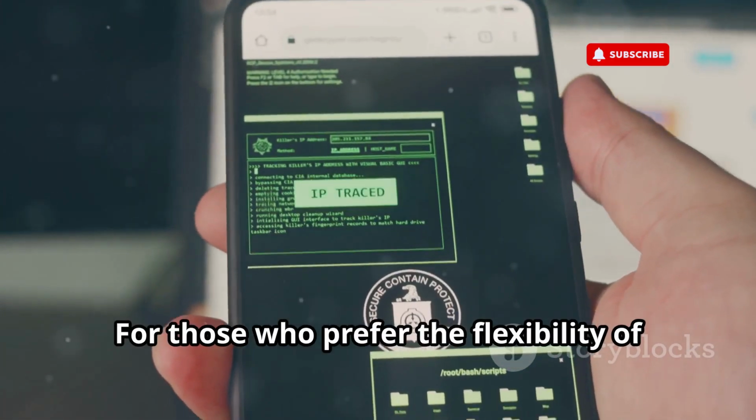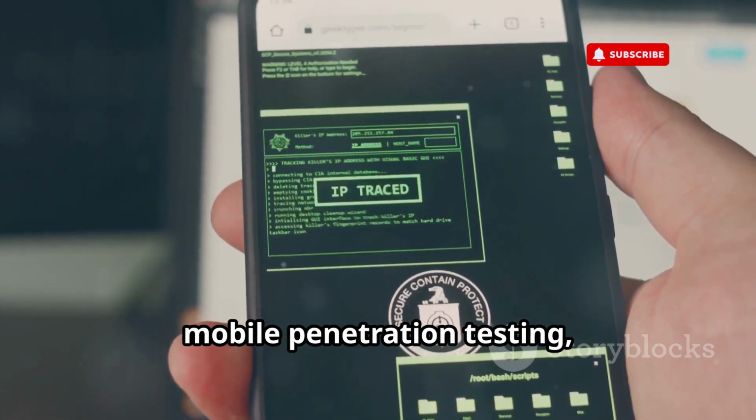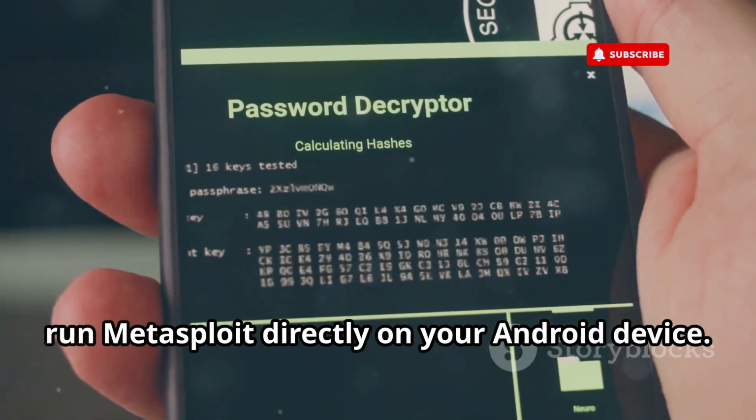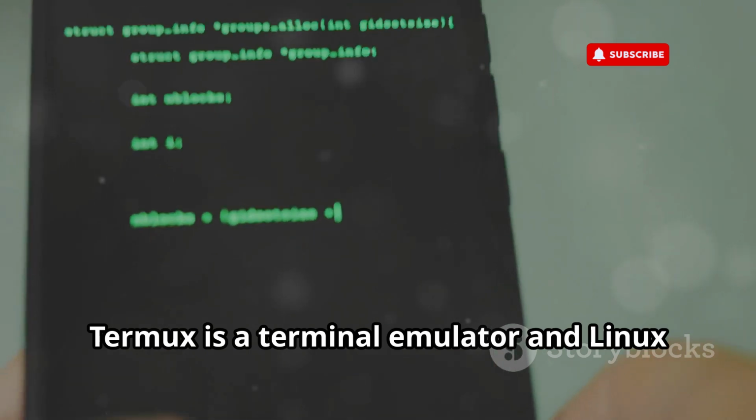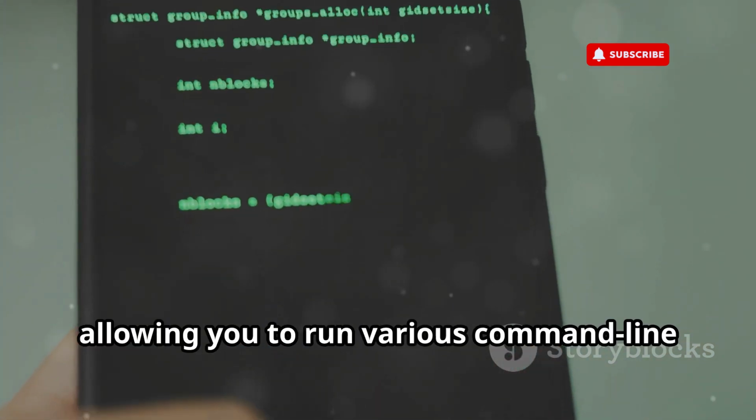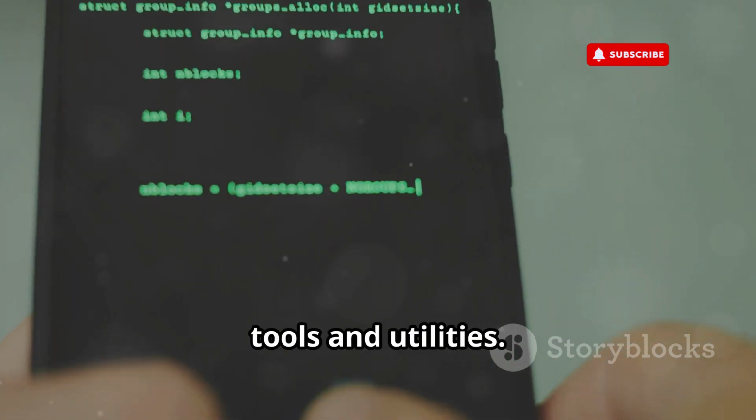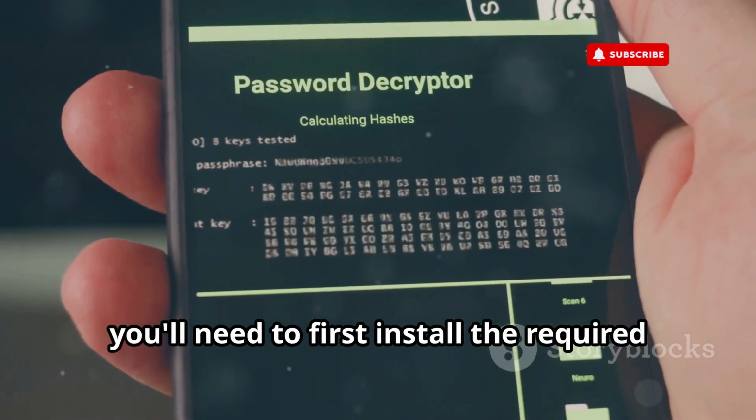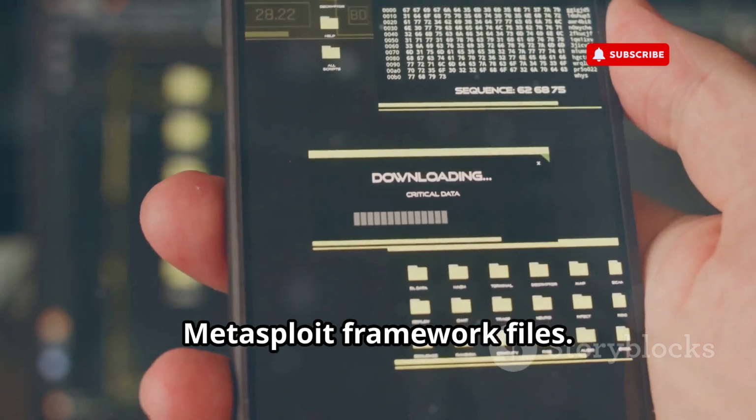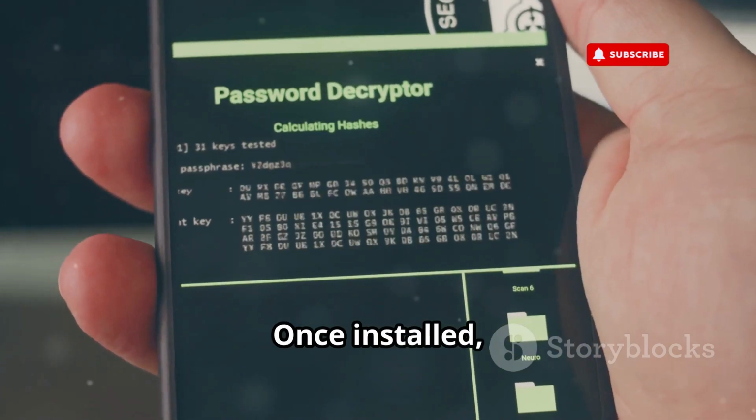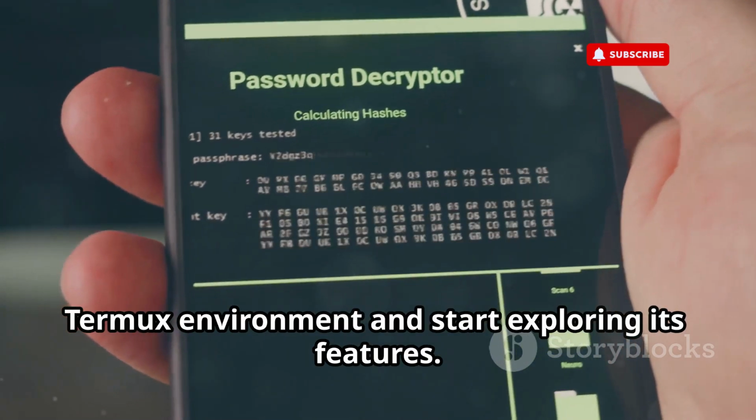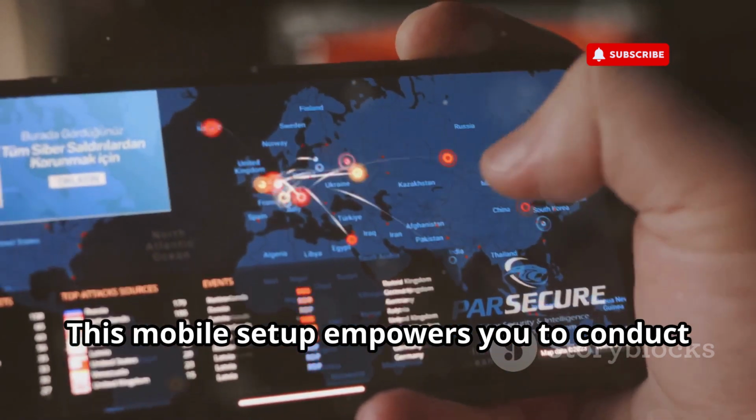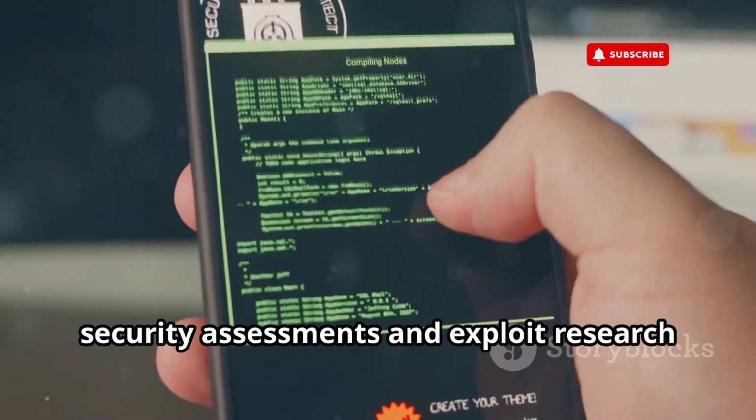For those who prefer the flexibility of mobile penetration testing, Termux provides an excellent platform to run Metasploit directly on your Android device. Termux is a terminal emulator and Linux environment for Android, allowing you to run various command line tools and utilities. To install Metasploit on Termux, you'll need to first install the required dependencies and then download the Metasploit framework files. Once installed, you can launch Metasploit within the Termux environment and start exploring its features. This mobile setup empowers you to conduct security assessments and exploit research on the go.